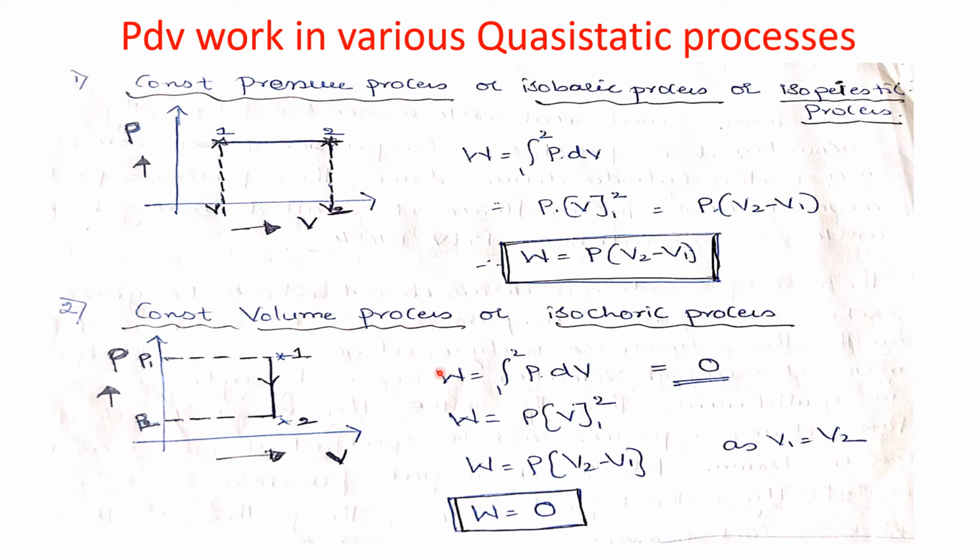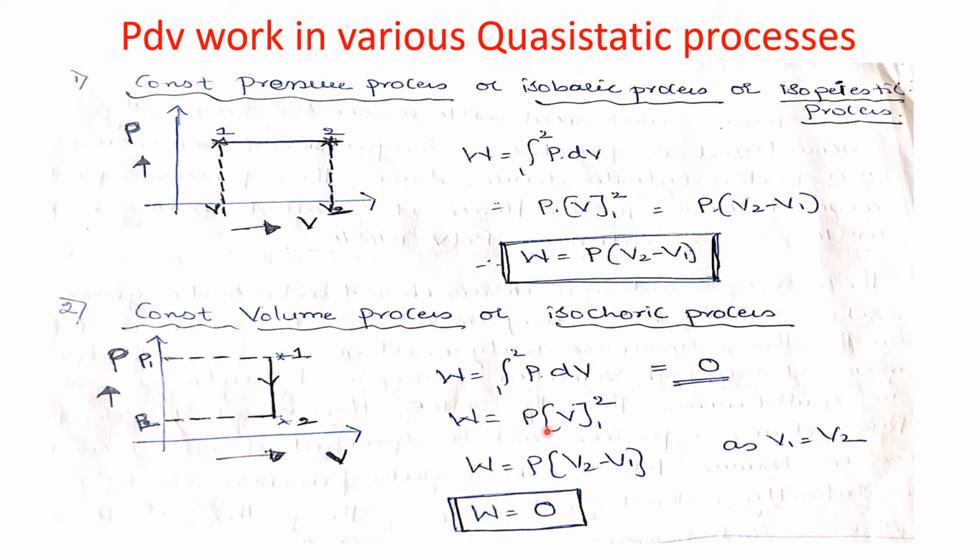Now how will we calculate work done? W is equal to the integration of P into dV. As it is a constant volume process, there is no change in volume, so dV is 0 and the work done W will be 0. There is no need to calculate.